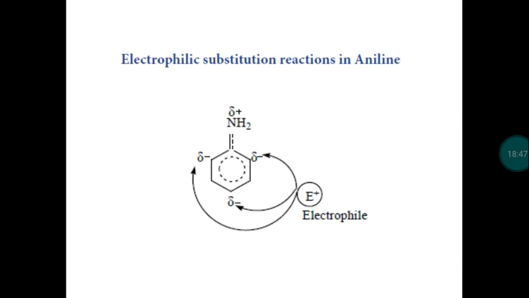So here we consider the aromatic amine aniline, C6H5NH2. Now we have to know the amino group is what type of group, whether it is an ortho para director or a meta director. That we have to find out, then only we can get the expected product in electrophilic substitution reaction.